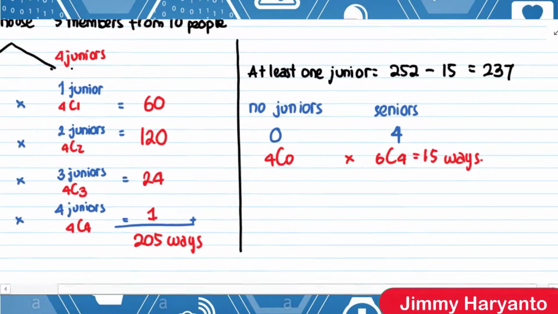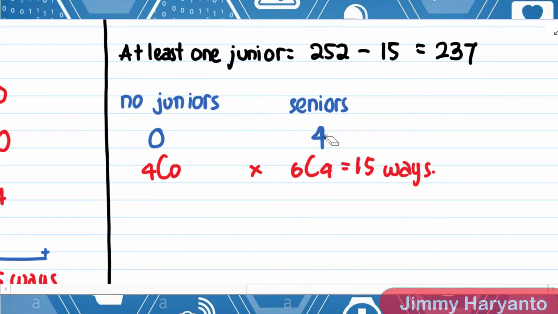Oops, I'm so sorry, my mistake. The seniors is not 4, it should be 5, because we have to take 5 members, right? I forgot, I thought it's 4. So 6C5 equals 6 ways, and then 252 minus 6